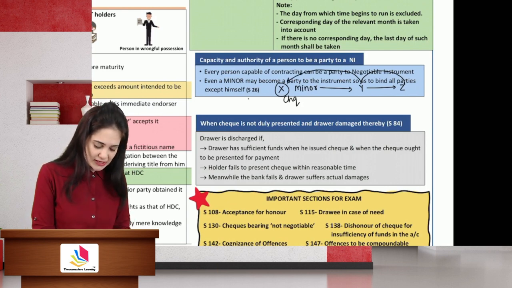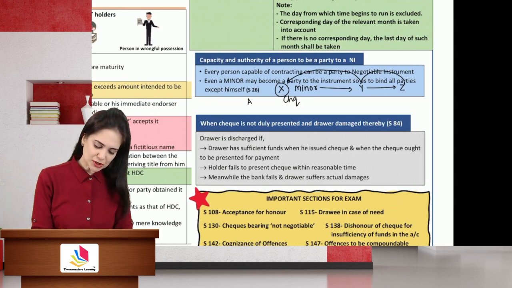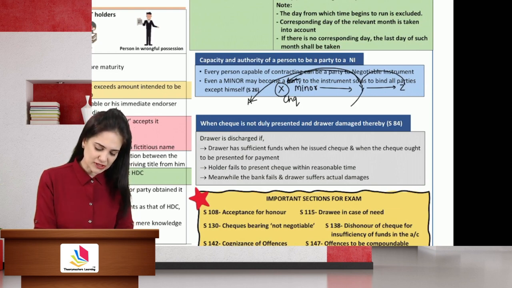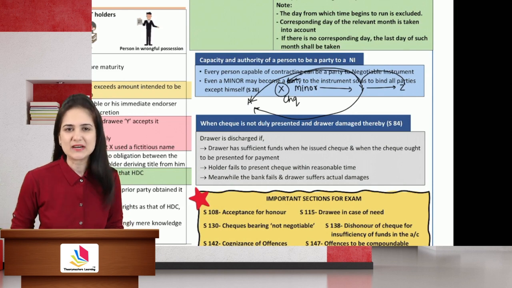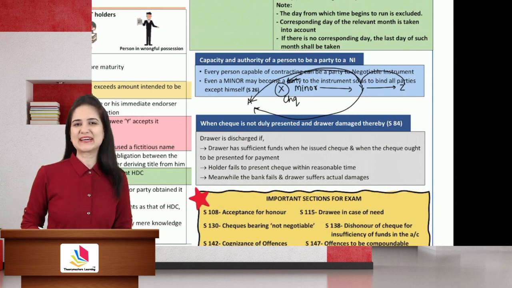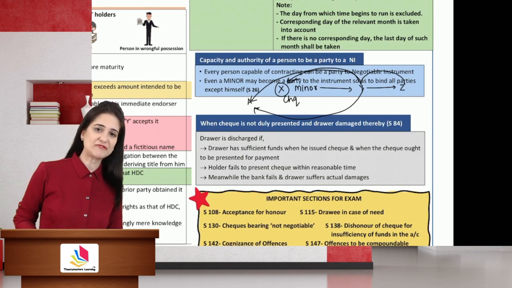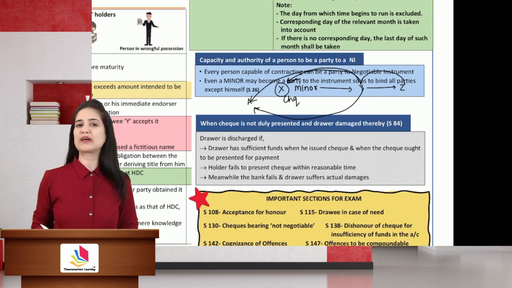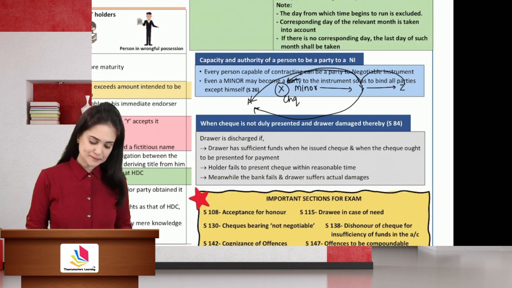He can take action against A. Maybe he's the drawer of the check. So Z can take action against Y, against A, but he cannot take action against X. Y can also take action against A, but no action can be taken against the minor. Case cannot be filed against the minor. So a minor can enter into a contract for his benefit. He can be a party to the negotiable instrument for his benefit, but we will not be able to take action against the minor. You can take action against all the parties except the minor.